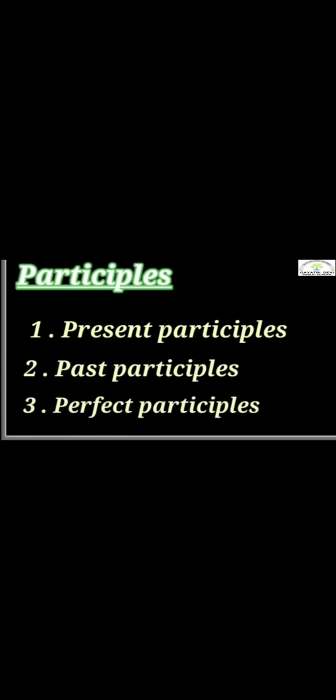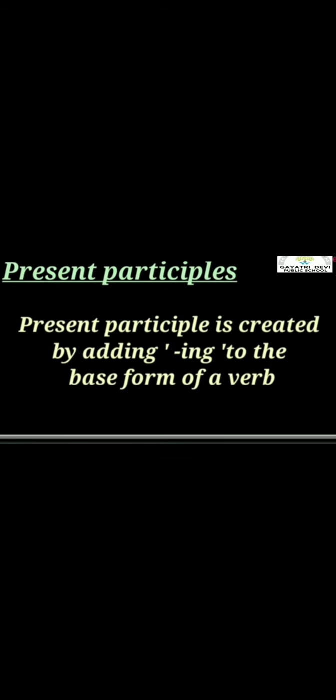Next, now participles. We understood the infinitives and gerunds. Now the last concept of the non-finite verb, that is participles. Under participles there are three: present participle, past participle and perfect participle. Now let us read. Present participle is created by adding ing to the base form of the verb. Base form of verb means, for example, walk, jump, swim, eat. उसमें अगर आप ing लगा दोगे, walking, swimming, eating, laughing, तो वो बन जाएगा present participle, right?